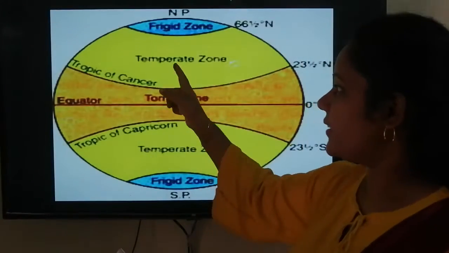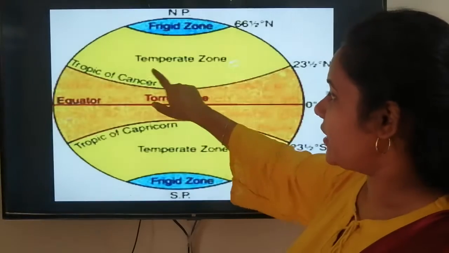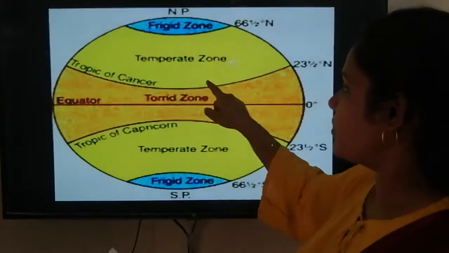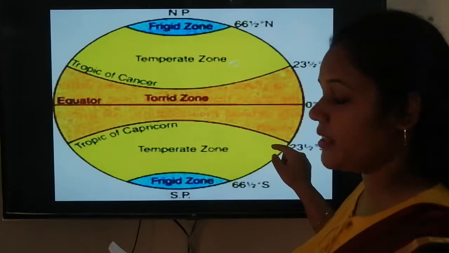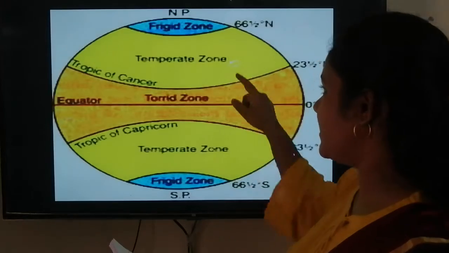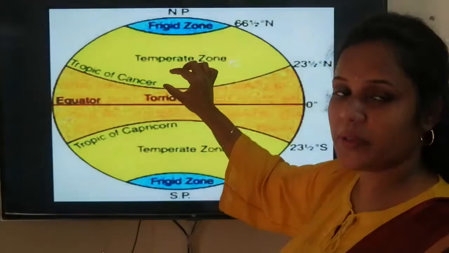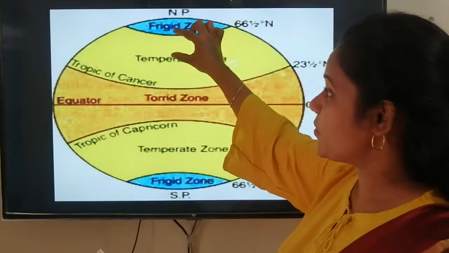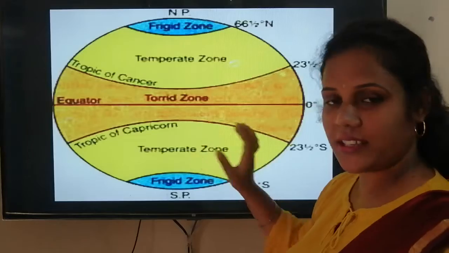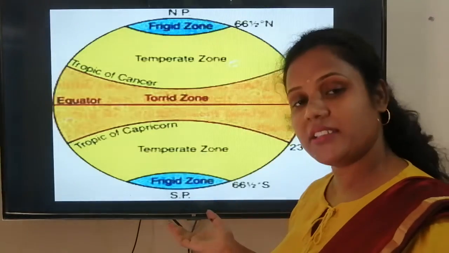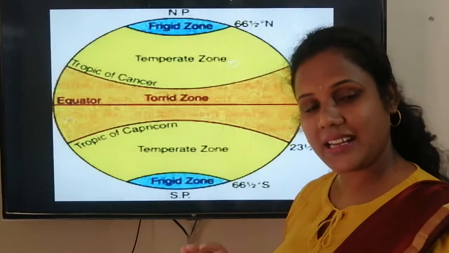Now when you look at the temperate region, the countries which are very close to the Tropic of Cancer or Capricorn, here the sun rays reach much more compared to other areas. So the places near the Capricorn and Cancer will be hotter than the places near the Arctic Circle or Antarctic Circle. They are in the temperate zone, but still there is a comparison of the grassland.